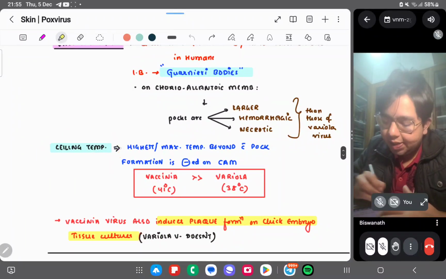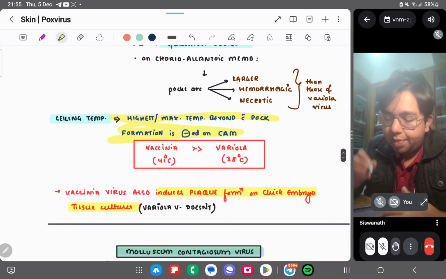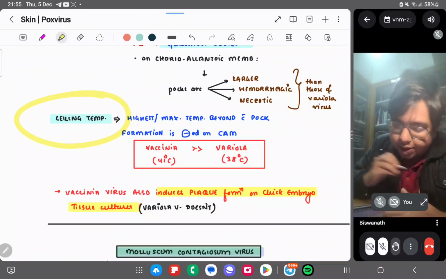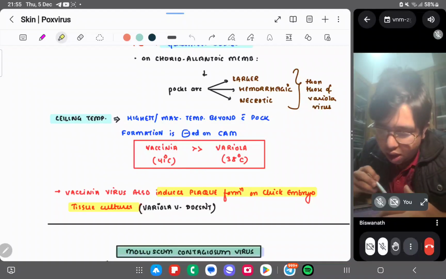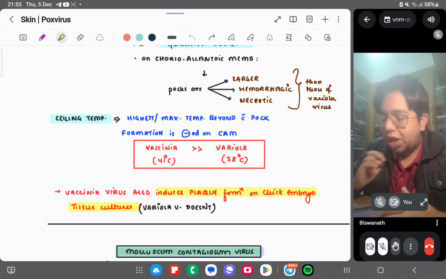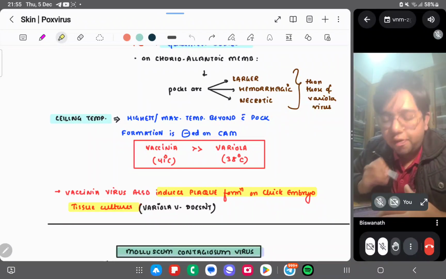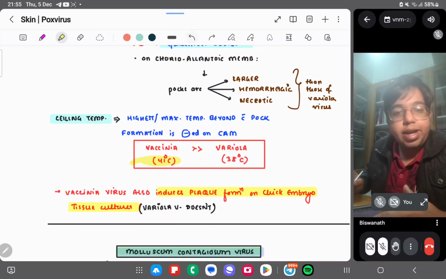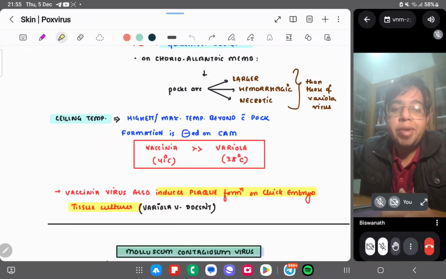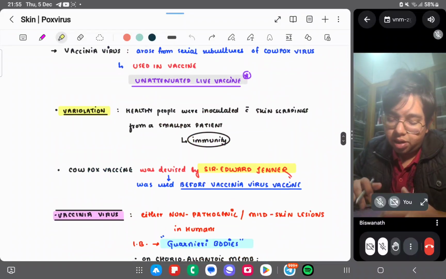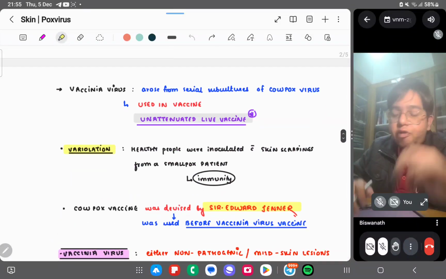Ceiling temperature is the highest temperature beyond which pock formation is inhibited on the chorioallantoic membrane. Ceiling temperature of vaccinia virus is more than the variola virus. How can you remember? Variola has 7 letters, vaccinia has 8 letters, which is more. Vaccinia is 41 degrees Celsius, and variola is 38 degrees Celsius. So this is the ceiling temperature at which pock formation on chorioallantoic membrane of embryonated hen's egg is inhibited: 41 here and 38 here.